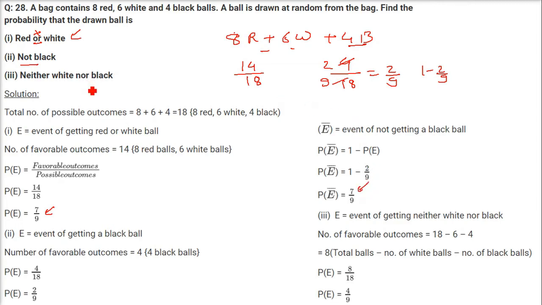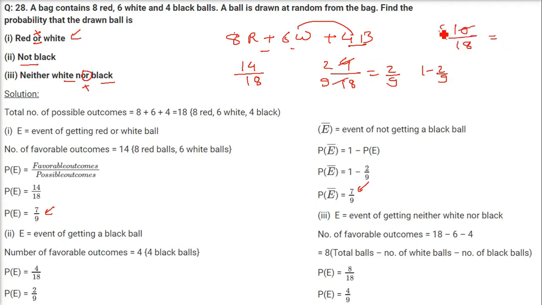Now neither white nor black. So let us see white and black. How many whites are there? How many blacks are there? Here we also have an or, so we will add them. 6 plus 4, that is white and black, 6 plus 4 is 10. The total is, of course, every time we are using 18. So 10 by 18.